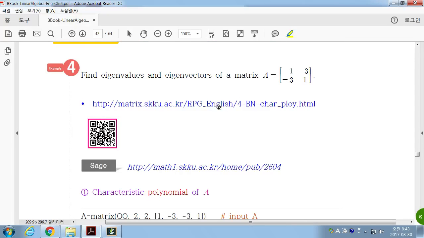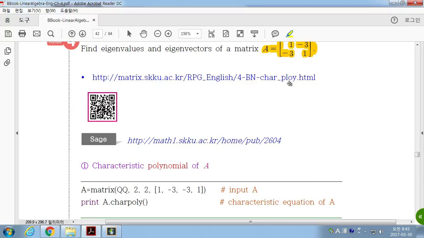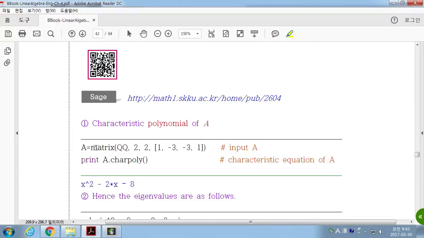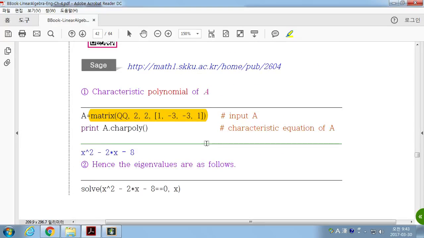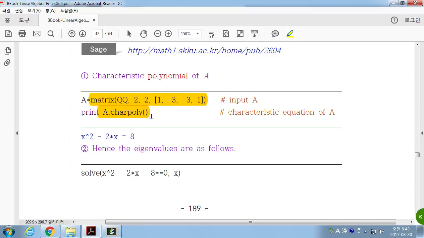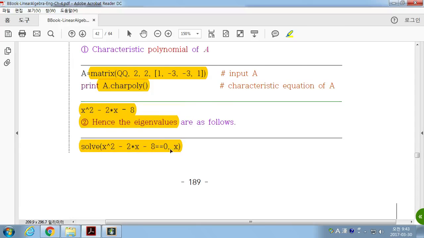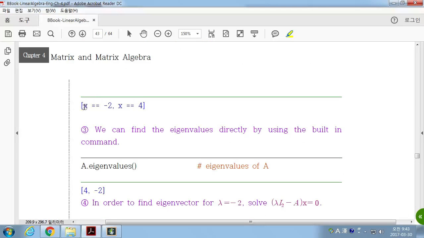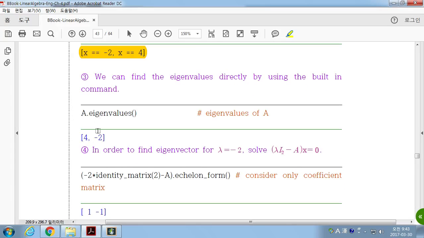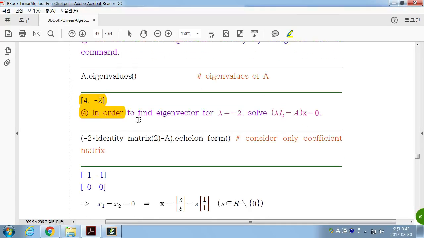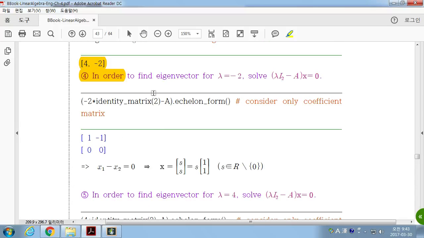Okay, next example. Find the eigenvalues and eigenvectors of matrix A. Okay, so for eigenvalues, if you have a 2x2 matrix like this, then find the characteristic polynomial. Then you can solve the polynomial. Then what do you have? You have two solutions. So these are two eigenvalues now, lambda 1 and lambda 2. Okay, so let's say